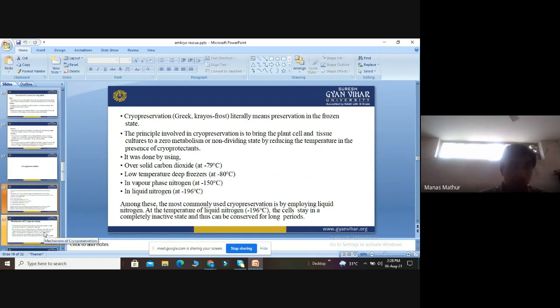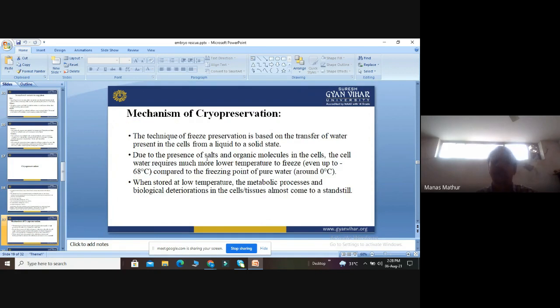Then we discuss the actual mode of action, or the mechanism, of cryopreservation. Freeze preservation is based on the transfer of water present in the cells from a liquid to a solid state. Here the phase of the water is changing.